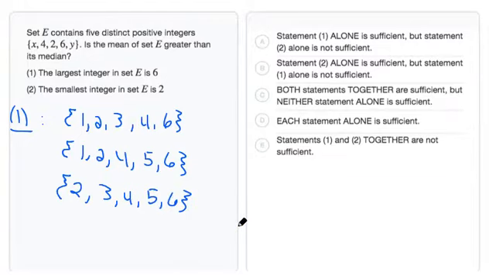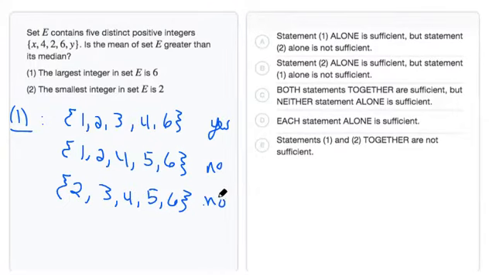For the first set, we have that the mean is greater than the median. So in that case, our answer to our question would be yes. In the second set, we have that the mean is less than the median. So in this case, our answer to the question would be no. And lastly, we have that they're actually equal. So in this set, the answer to the question would also be no.